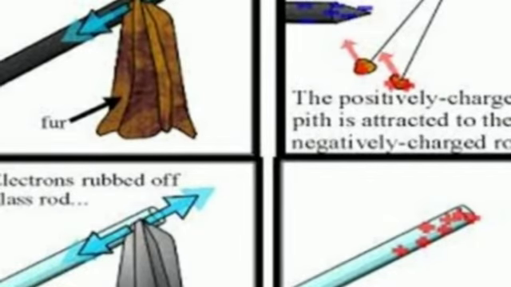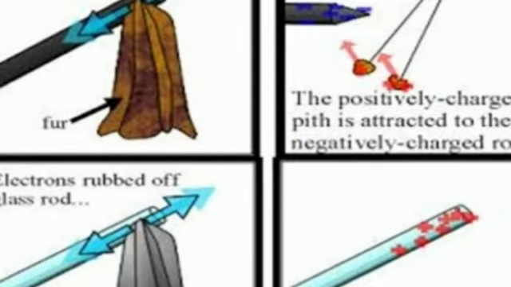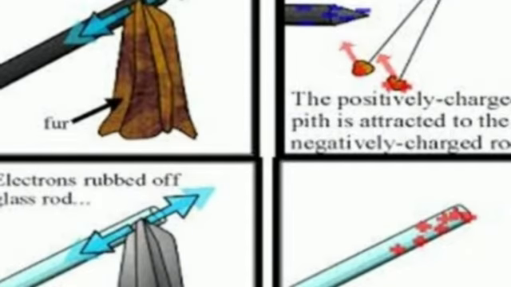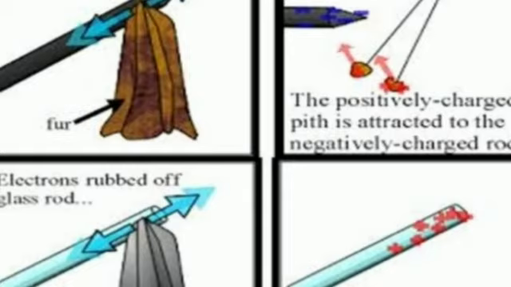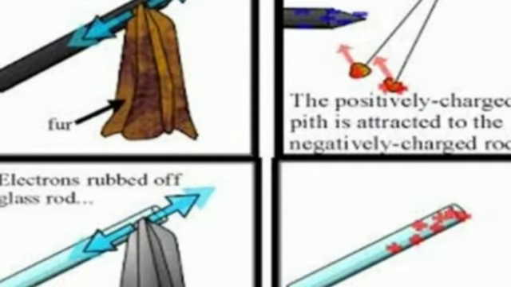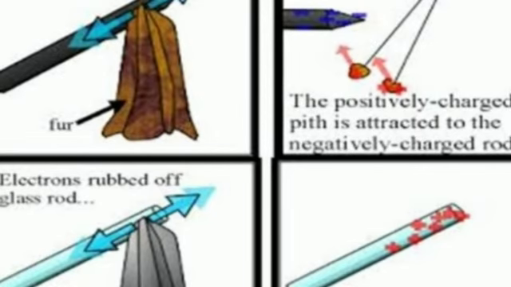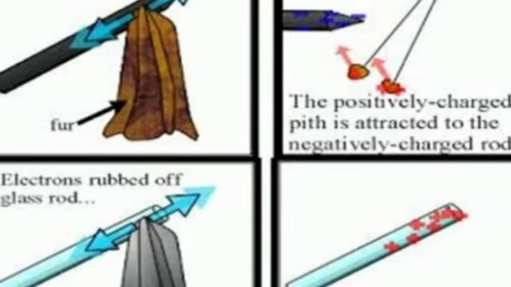So I'm talking about electrons moving from one body to another body. In lower classes, you learned about the atom. An atom consists of a nucleus, the nucleus having protons and neutrons, with electrons revolving around the nucleus in every atom. Suppose we do the experiment: the electrons from the atoms of the ebonite rod move into the fur, or cat's skin.